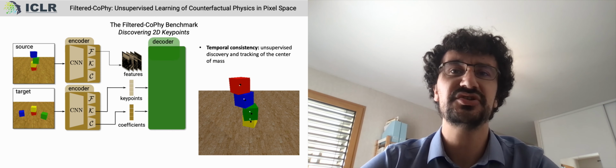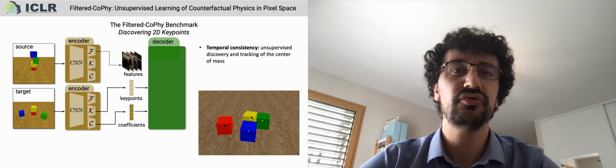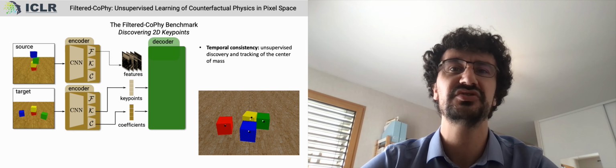This key design choice also provides a solution to most of our problems. The use of coefficients allows us to limit the number of key points to the number of objects in the scene, which solves the problem of temporal consistency. Shape coefficients also provide a sparse representation for the prediction phase, which we discussed earlier.